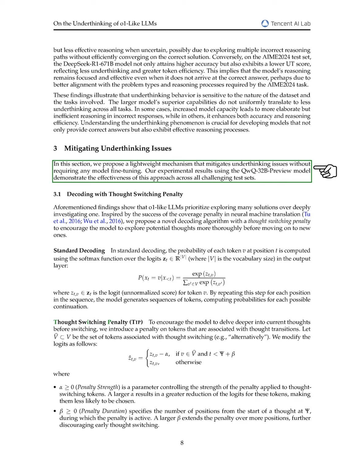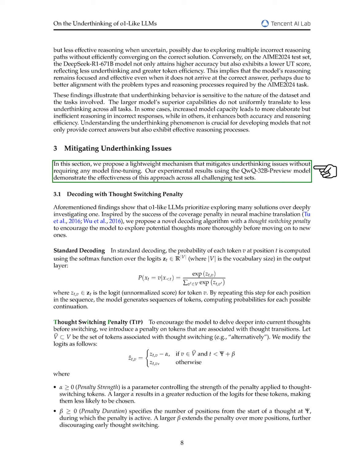This process is repeated for each position to generate sequences of tokens. To help the model focus on its current thoughts, we add a penalty for tokens that indicate a switch in thought. We define a set of tokens related to thought transitions and adjust their scores based on two parameters: the strength of the penalty and the duration for which it applies. A stronger penalty makes it less likely for these tokens to be chosen, while a longer duration encourages the model to stay on a thought longer.